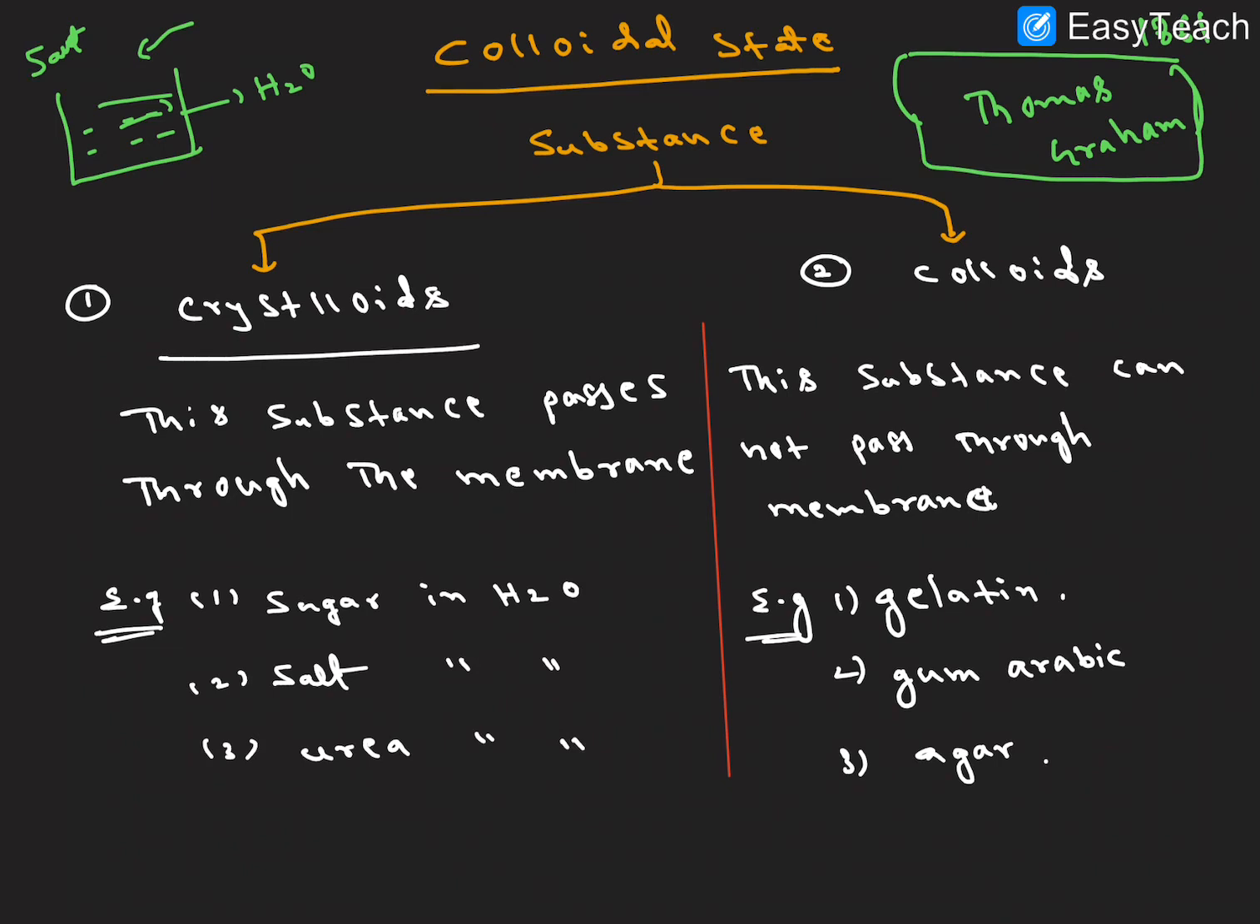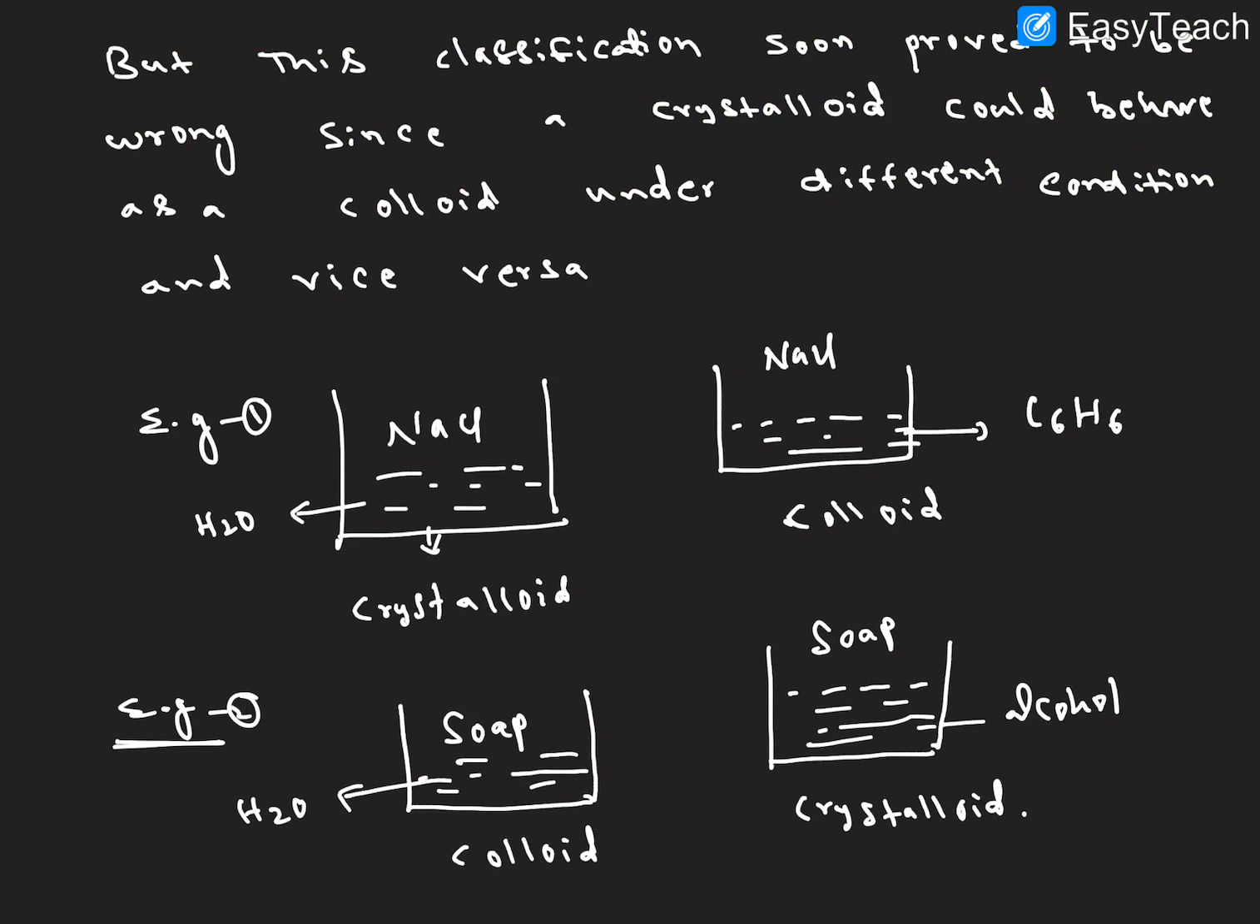This classification was given by Thomas Graham in 1861. I hope it is clear. But this classification was soon proved wrong, and was classified again. Let me see why this classification is wrong.